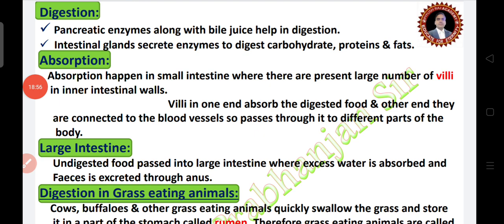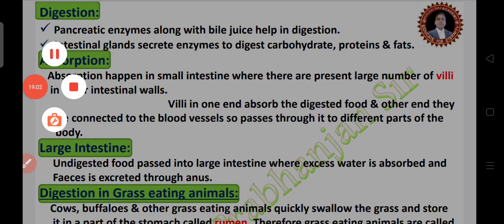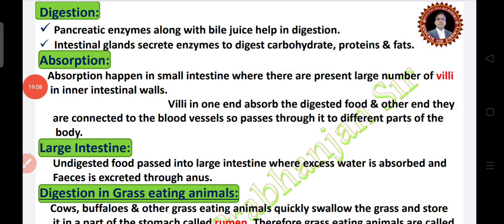the absorption happens. The digested food can now pass into blood vessels in the wall of the intestine. This process is called absorption. The inner wall of the small intestine has thousands of finger-like projections called villi, and villi is the plural form of villus, and each villus has a network of thin and small blood vessels close to its surface, and the surface of the villi absorbs the digested food.